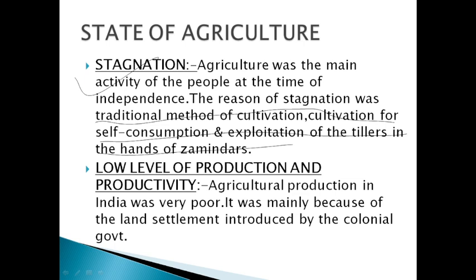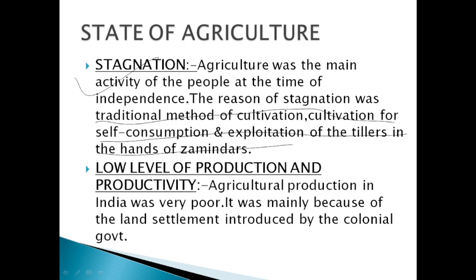Farmers were more focused on traditional methods of cultivation. It means the absence of scientific ways of cultivation, absence of fertilizers, chemical pesticides, and artificial irrigation systems. All these were absent. They were totally in a system of traditional method of cultivation.